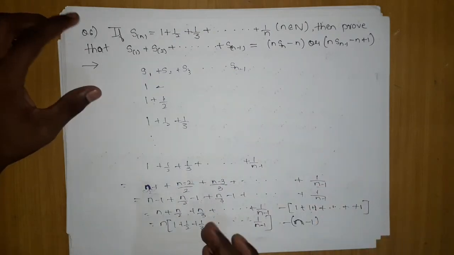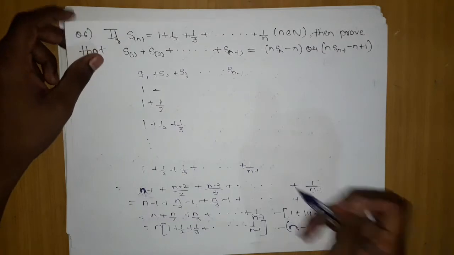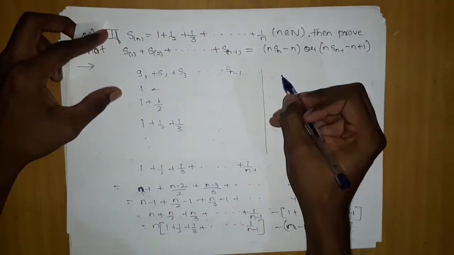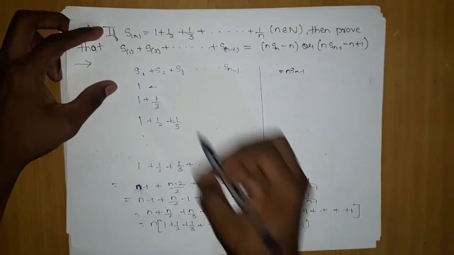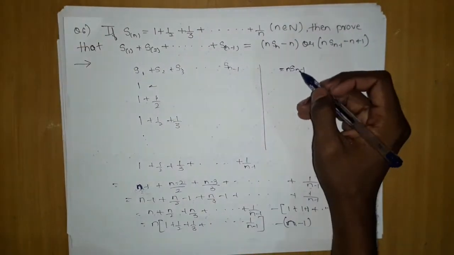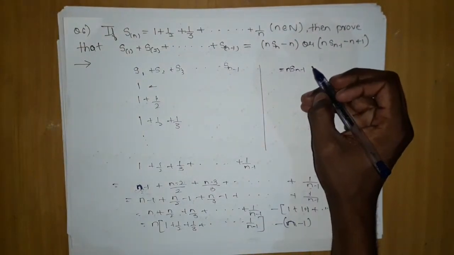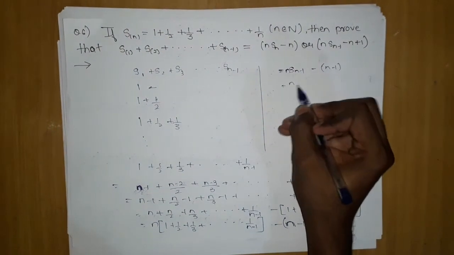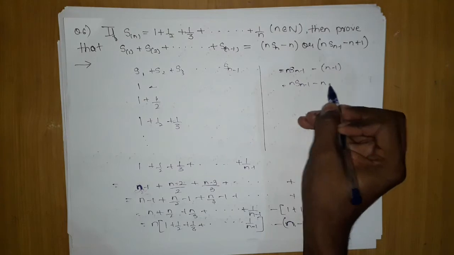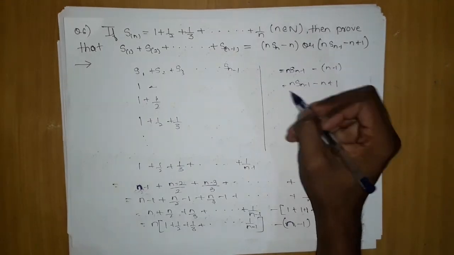Okay, and we know that it is Sn minus 1. Let me continue here. It is Sn minus 1 into n. This is Sn minus 1. And it is n minus 1, which when I open, n into Sn minus 1 minus n plus 1. So we have proved what we wanted to prove.